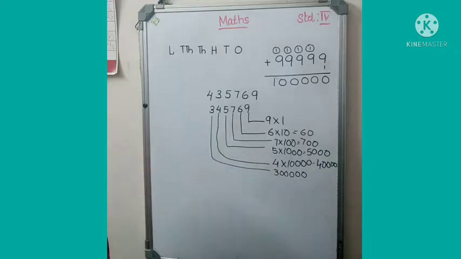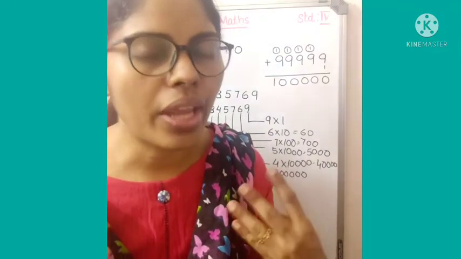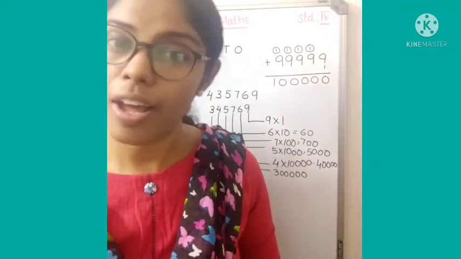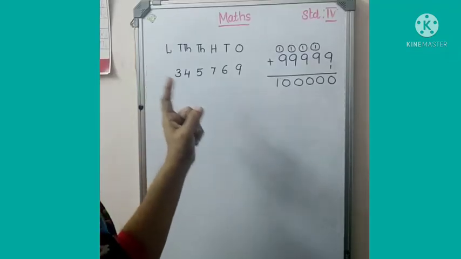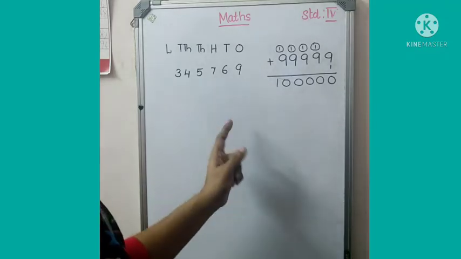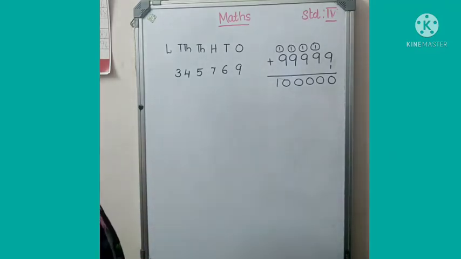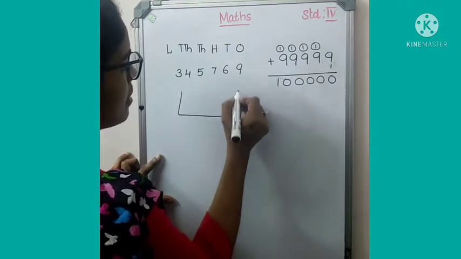Okay. Then how will you represent these numbers on the abacus? It is very easy. Even if it is a 5-digit number, 6-digit number, 7 or 8 or 9, we can represent it on the abacus. How will you? Look here. This is the number. I will show you how you can represent the number on the abacus. First of all, you have to draw the places of the numbers.